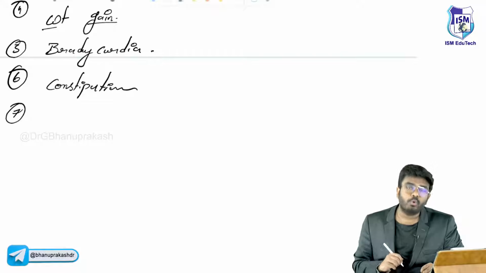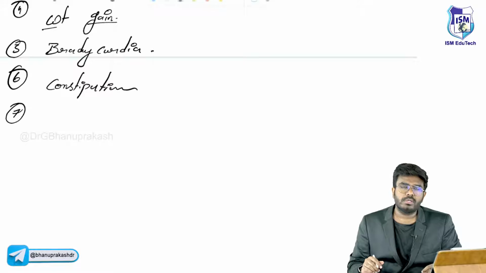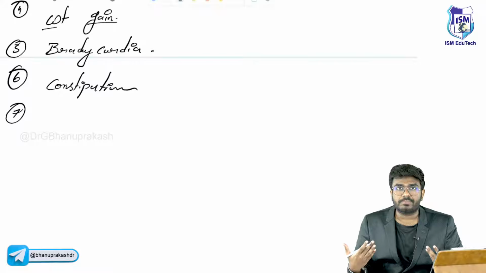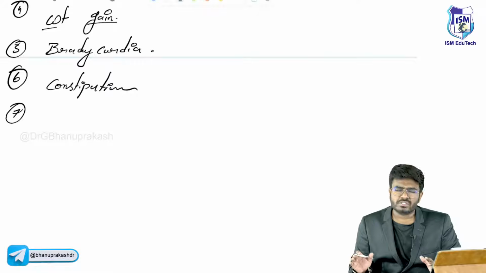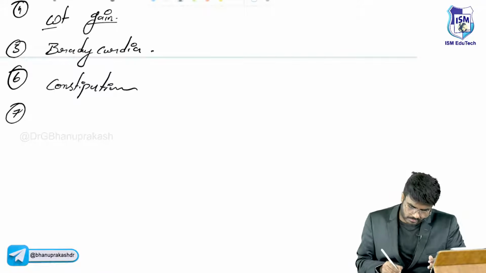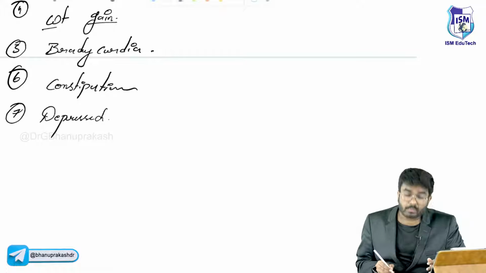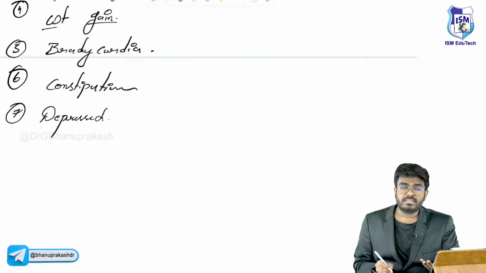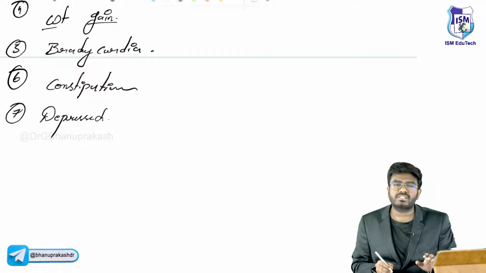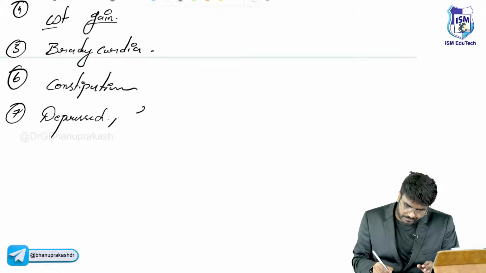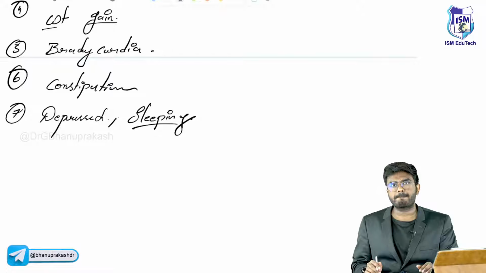Next, if you look at her mood, she is not going to be active, sir. Like the thyroid hormones activate the central nervous system. Now here, thyroid hormones are not there, so she is going to be always dull, depressed. So she is going to have depressed mood. That's why most of the females who have hypothyroidism will be depressed, calm, depressed, always sleeping. Always they will try to sleep. So depressed, sleeping mood.